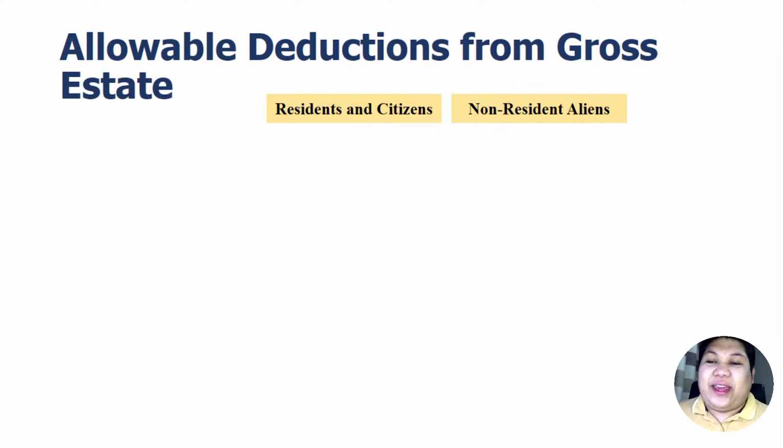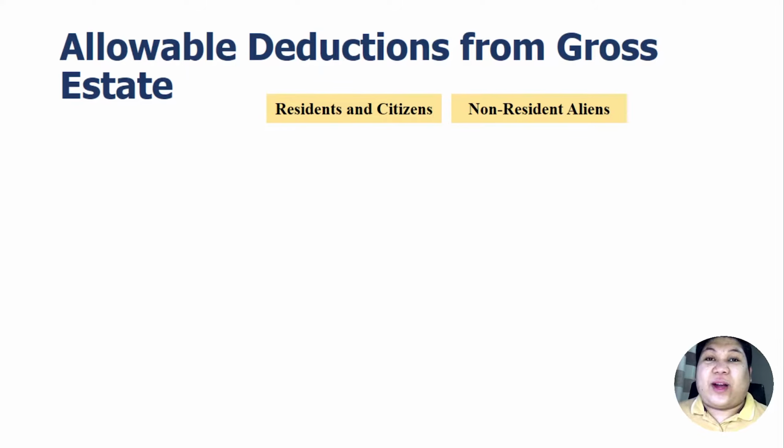So we have here the residents and citizens and also non-resident aliens. Remember, in our gross estate, we have mentioned that residents and citizens are taxable on their properties or estates situated in the Philippines and outside of the Philippines, while non-resident aliens who died in the Philippines will only be subject to tax when their properties or estates are located in the Philippines.